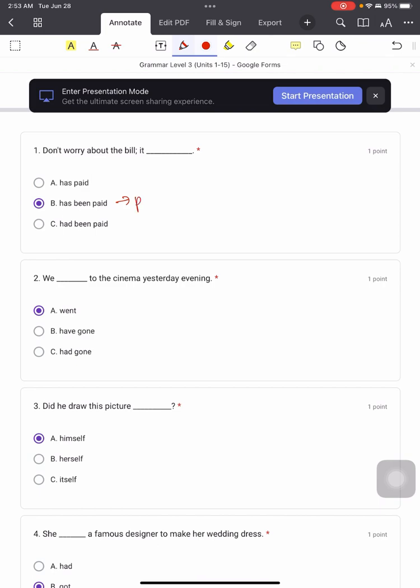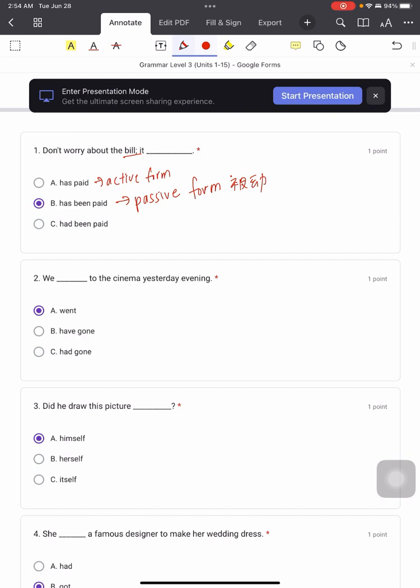So first of all, it has been paid, right? This is a passive form. Okay, so we must use passive form here. For A is active form. So passive form 就是被动。That means right, 这个 bill 这个账单要被给钱，OK 要被付款。So you cannot say it has paid. If let's say you choose it has paid, right, that means 那个 bill 啊自己会去付款，不可以的。So it must be in the passive form. So why do you choose has been paid but not had been paid?